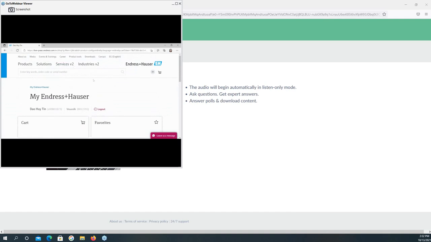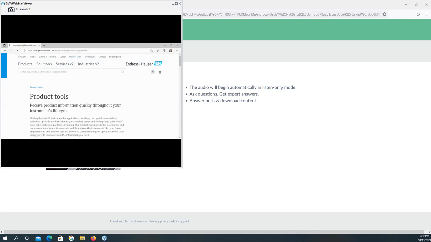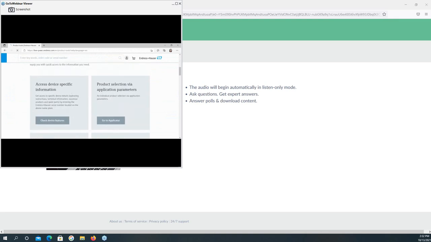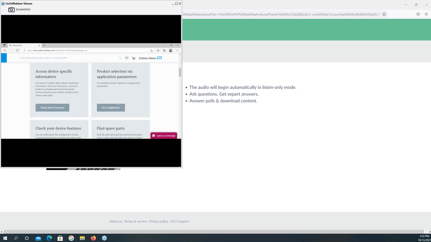And I come to another part where you can find this one. This is another part which you can use on our website, the product tools. When you click on the product tools, it will show you many benefits which you can use on our website. For example, here, with this one I showed before, you type in the serial number and you can access the device specific information. And here is another benefit, the Applicator. You can choose go to Applicator here.